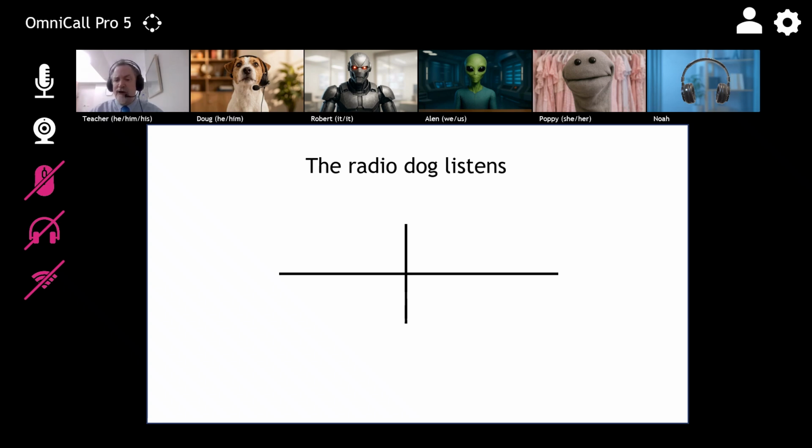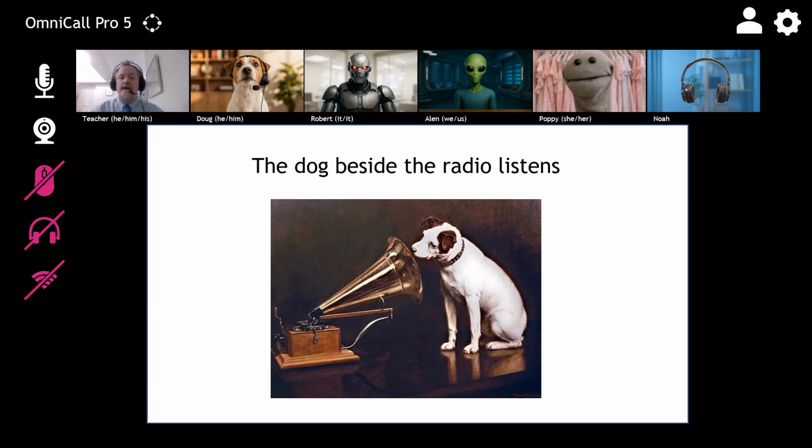Now let's try this one. The radio dog listens. Radio gives him information about dog. But here's a problem. Radio is not an information word. Radio is a noun. So like a noun, it should be placed on a flat line. We can't do this. Radio can't describe dog directly. But we know what it means, right? You know, what dog is it? Well, it's the radio dog.